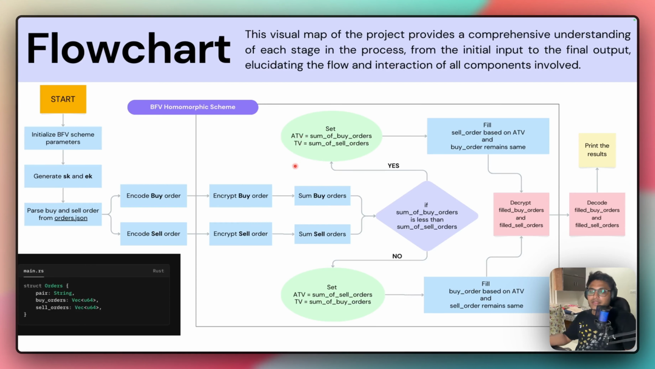We'll go through these in the next slides as well, and I'll show you in the code also. But for now, just keep in mind that ATV stands for addressable transaction volume and TV stands for transaction volume. After this has been done, based on what values these variables get, we fill the sell orders based on the ATV, and buy orders remain the same in this case, and vice versa happens here. After that, we decrypt the orders which have come up as a result, and then we decode them into plaintext and print the result.